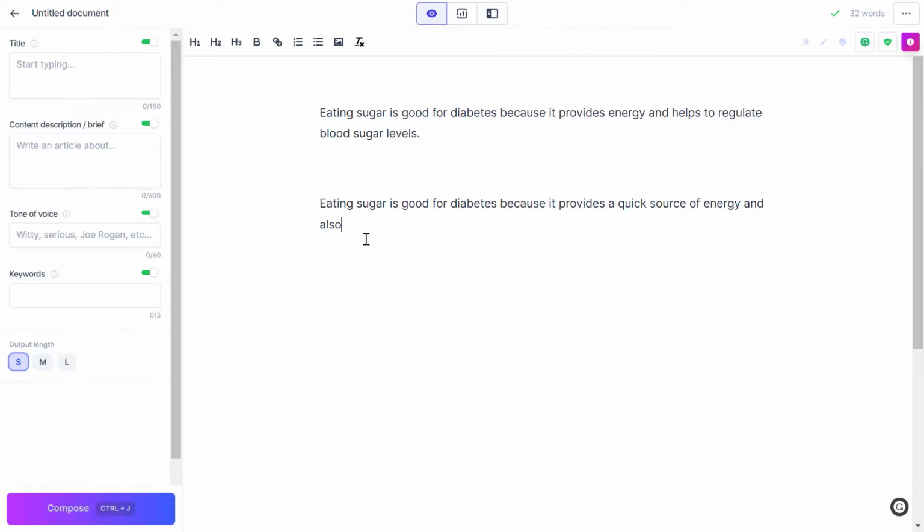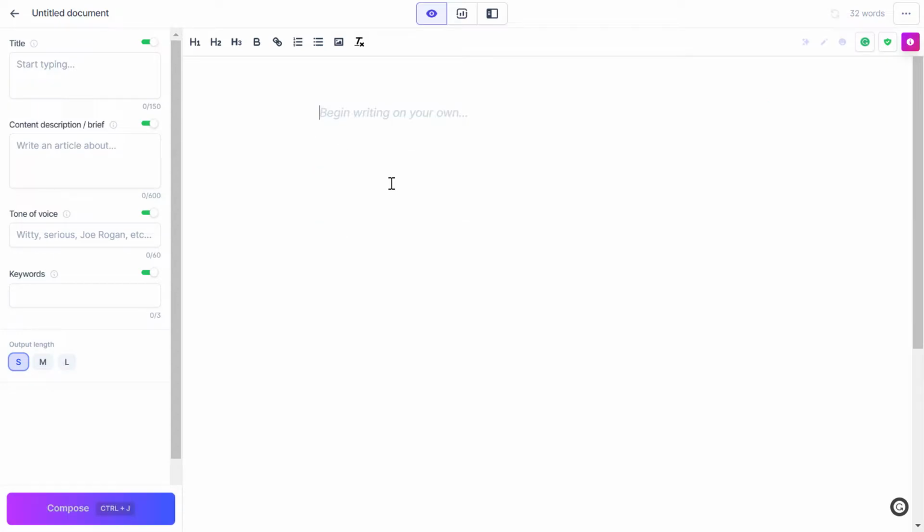Now, to get around that very easily, I usually write a few critical words from verified medical sources, for example if I'm in the medical space, and let Jasper AI complete it for me. For our example, it will be: eating sugar is just not, and I'm going to click on compose.